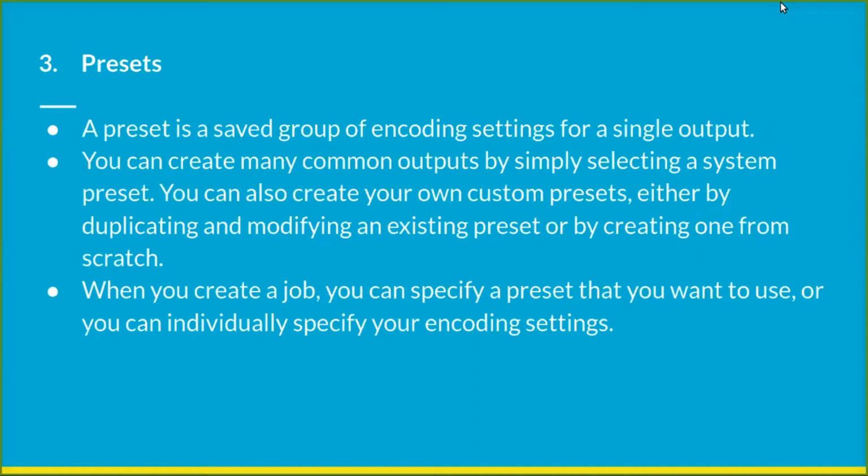Like bitrate, codec, resolution, and frame rate that we discussed at the start, like captioning, and all of that, we need to save them in a preset. So each preset basically refers to one output, and together they can combine into output groups. So now you can imagine that for a given job you are creating more than one output, because this is how we need to create output. As we see, if we want captioning and different resolution types, all those things we need to mention in the preset.